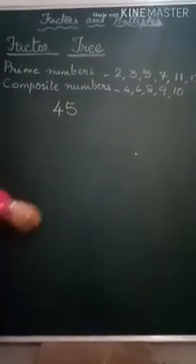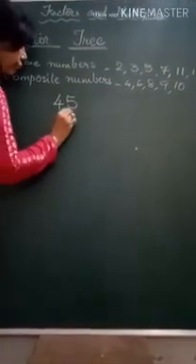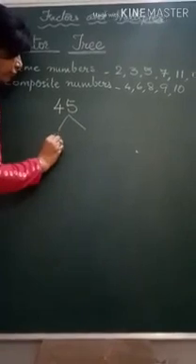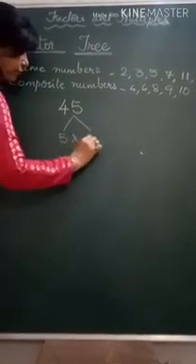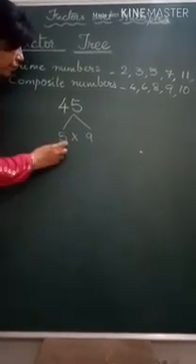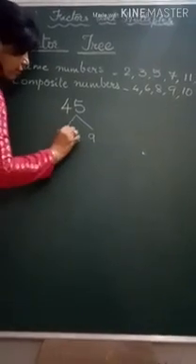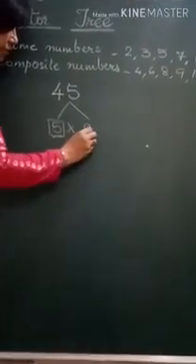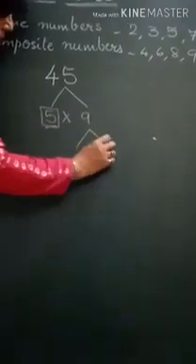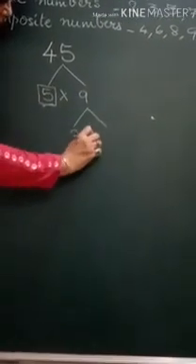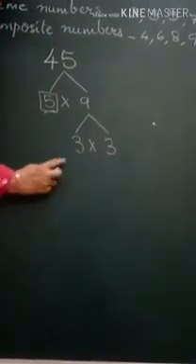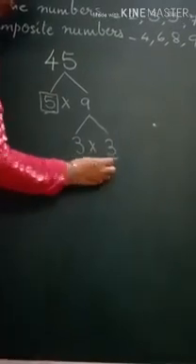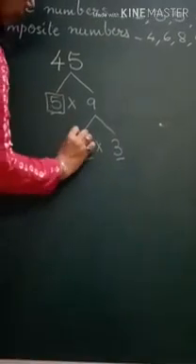That's 45. 45 comes in the table of 5. 5 nines are 45. Now 5 is a prime number. So this we will not break further. This 9 we will split further in two parts. 3 threes are 9. And this 3 and this 3, both are prime numbers.